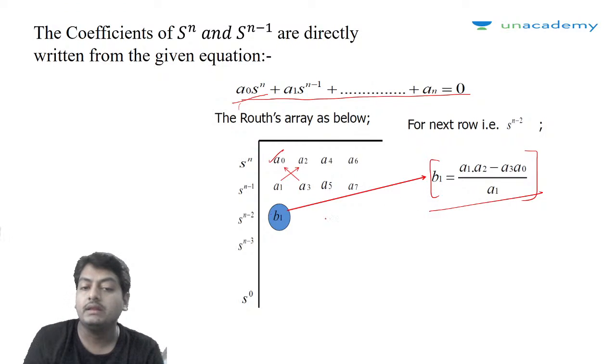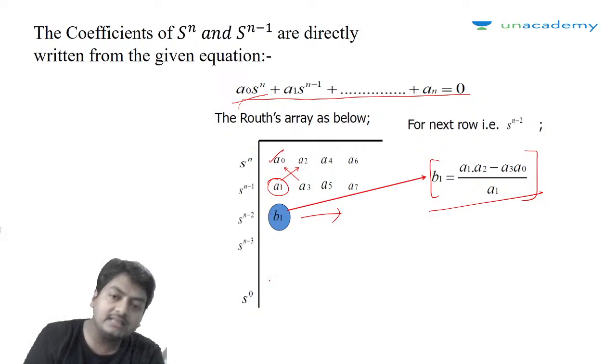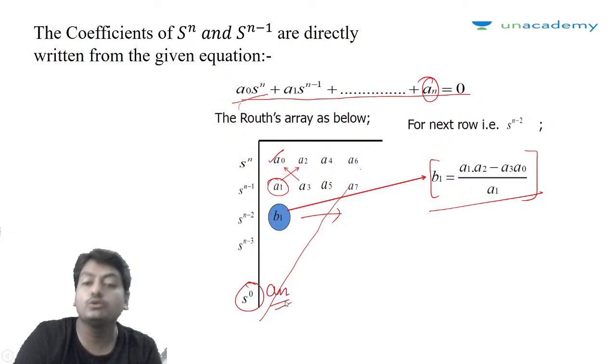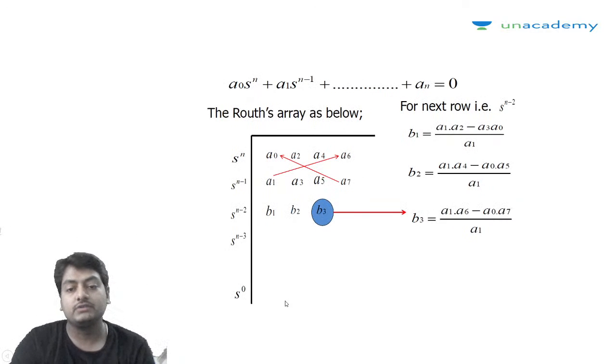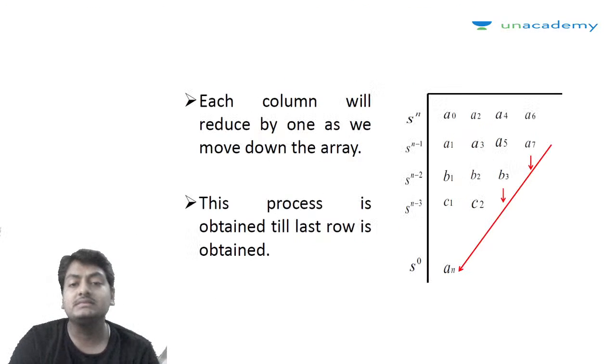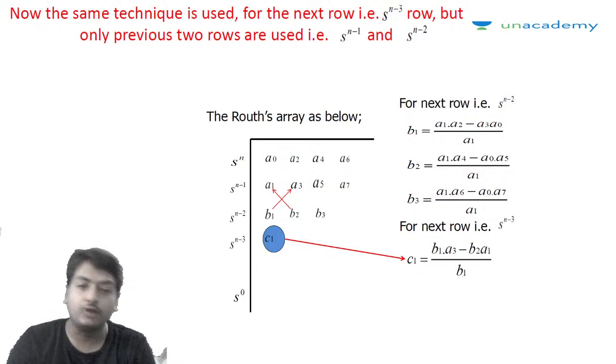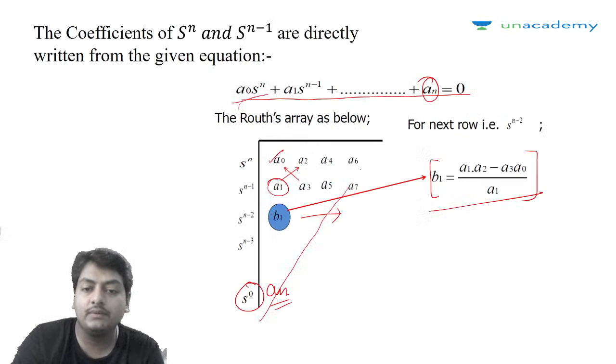That is this one, b1. b1 is (a1 a2 minus a0 a3) divided by a1, and it will continue for obtaining all the coefficients. As we go down the array, the number of coefficients reduces, and the s to the power 0 coefficient will always remain the same, which is present over here, represented by a_n. There is no change in the s to the power 0 coefficient. So yesterday we saw how this array is formulated. You can see that once again.